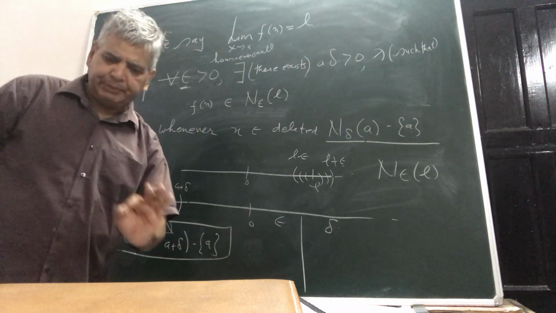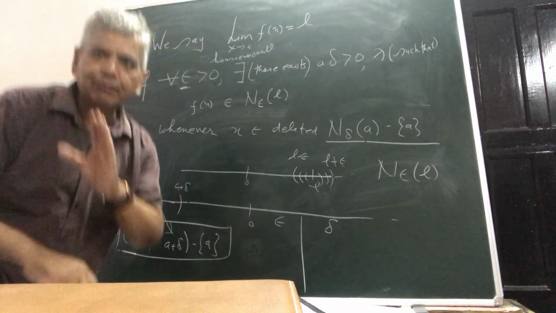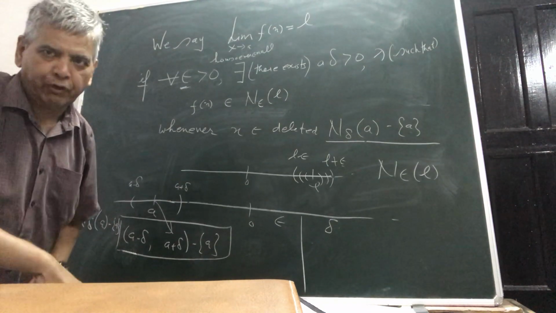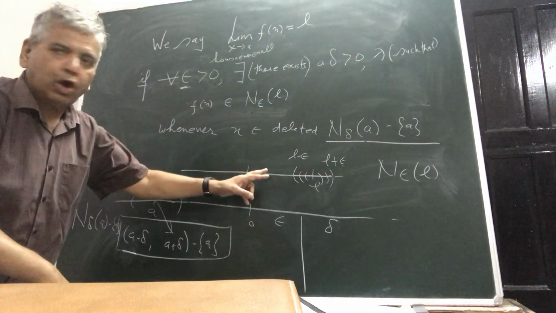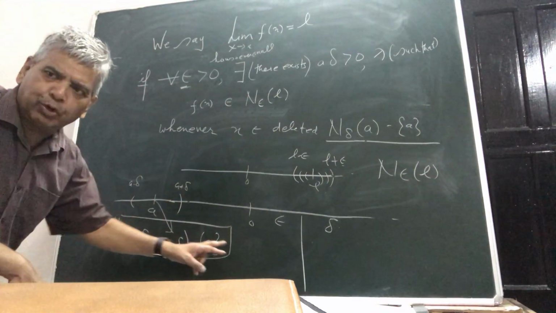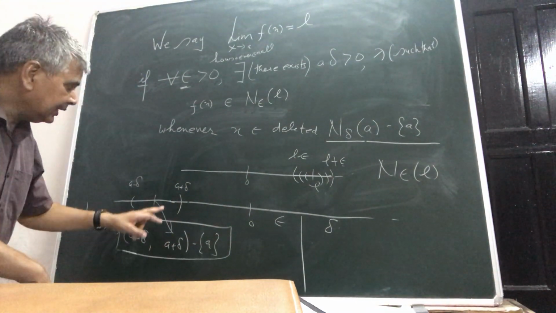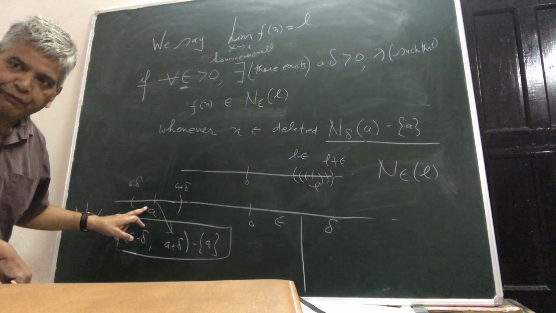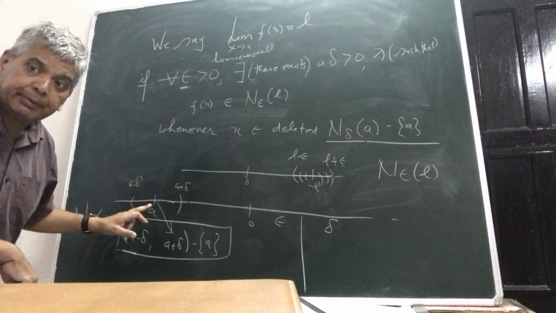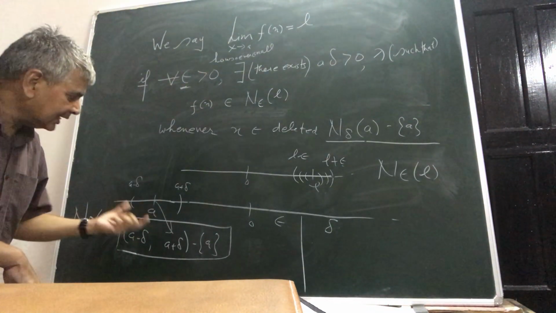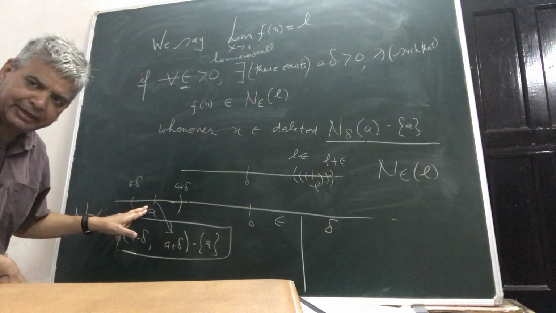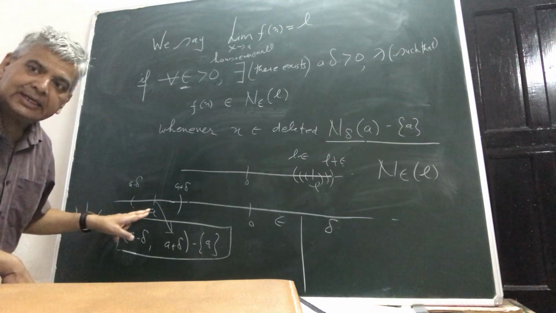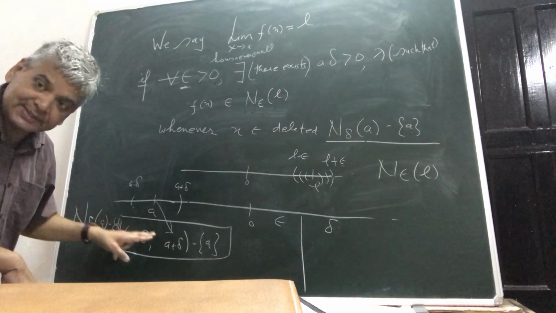Once you have given a particular value to epsilon, then the thing you have to look for is that there does exist a corresponding deleted delta neighborhood of A. Means around A you should find some positive number delta, such that in that deleted delta neighborhood, that is A minus delta, A plus delta, with the middle point excluded, this is what the deleted delta neighborhood exactly means.